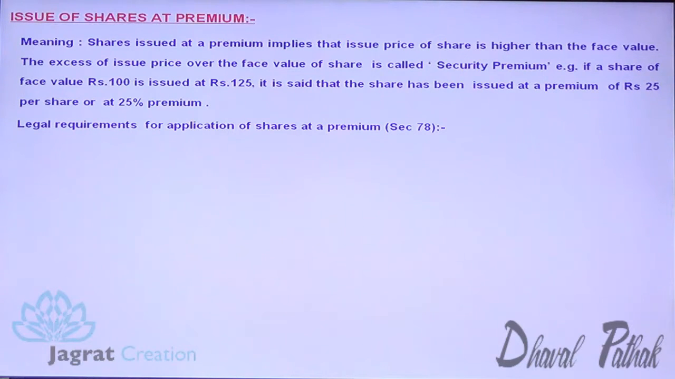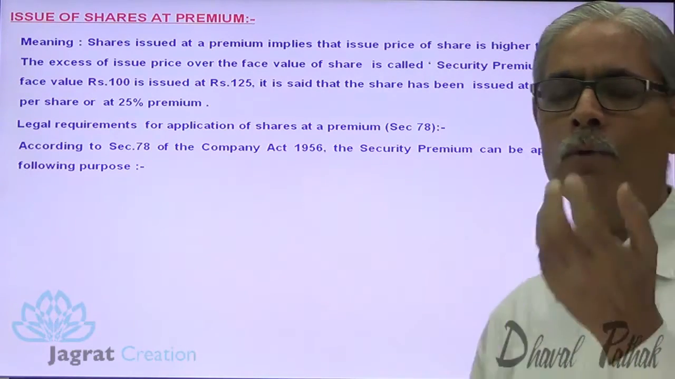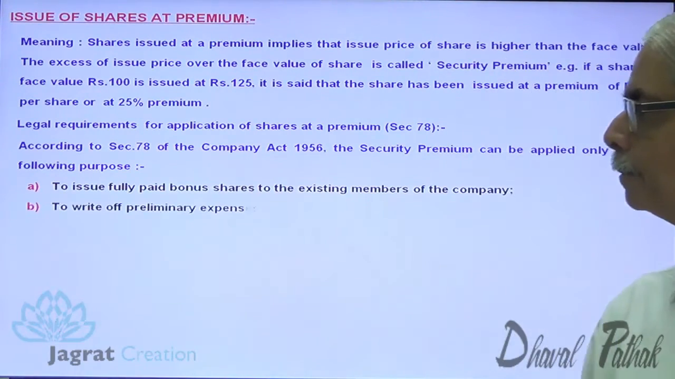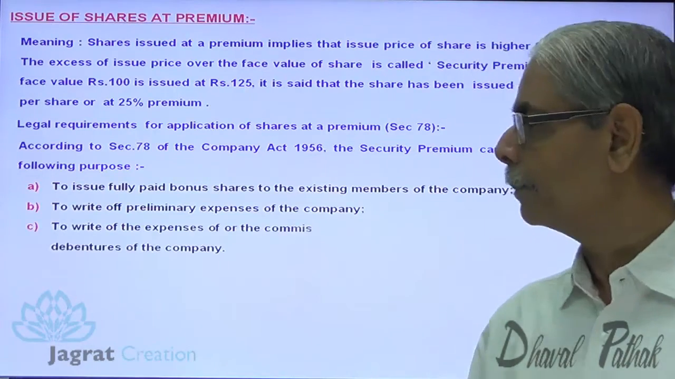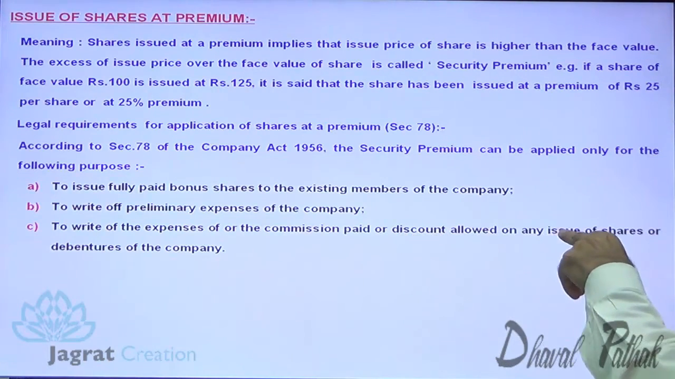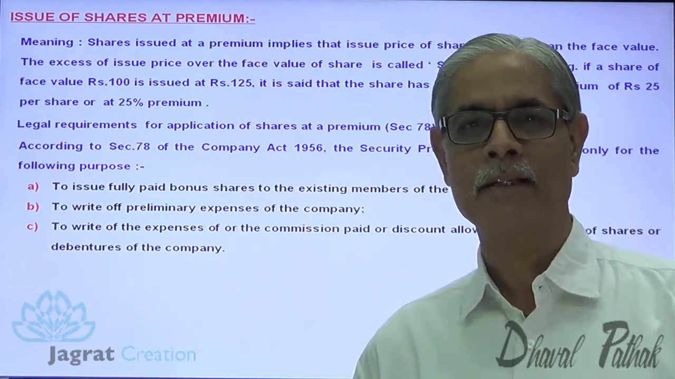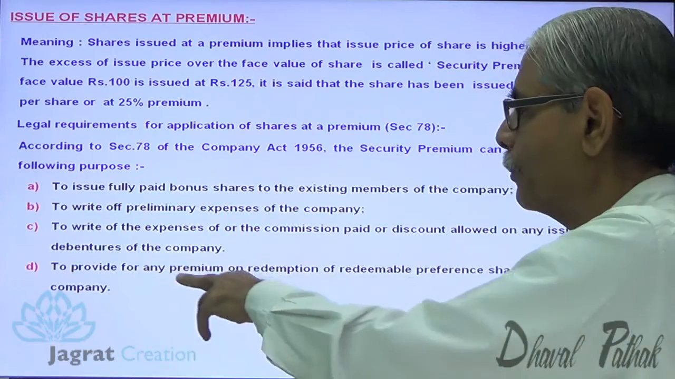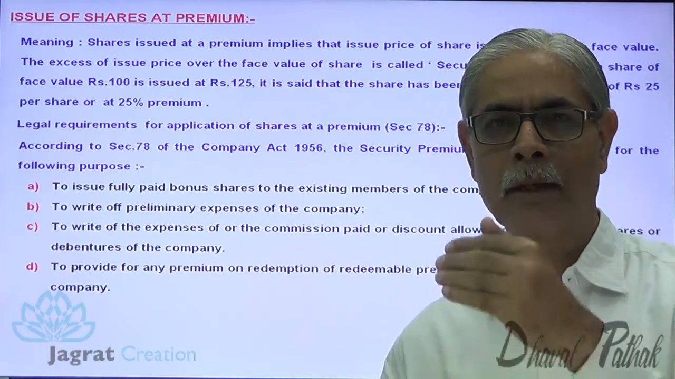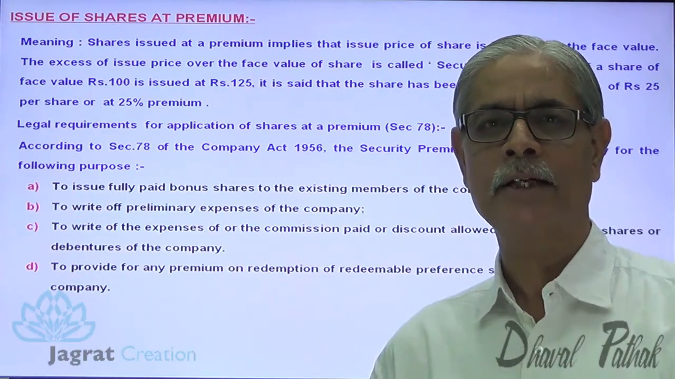The legal requirement for application of share premium: Section 70 of the Companies Act prescribes how the share premium receipt could be utilized: for issue of fully paid up bonus shares to the existing members, to write off the preliminary expenses of the company, to write off the expenses of underwriting commission or discount allowed on issue of shares and debentures of the company. So these are the losses. To write off such losses, you can apply the security premium account. Also to provide for any premium on redemption of redeemable preference shares or debentures of a company; premium on redemption of preference shares is also one type of loss that can be adjusted against the security premium income.